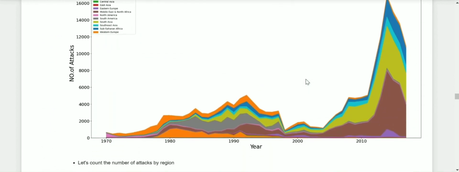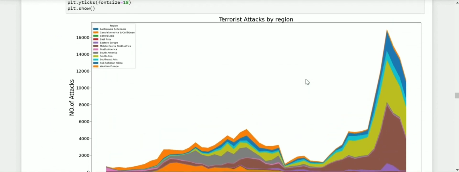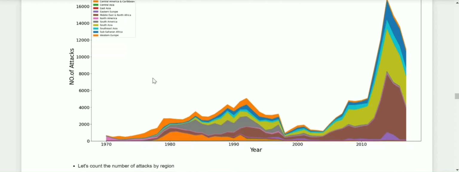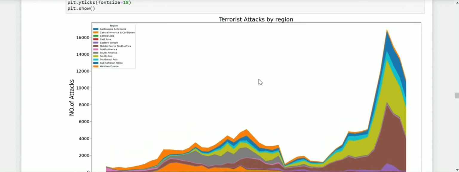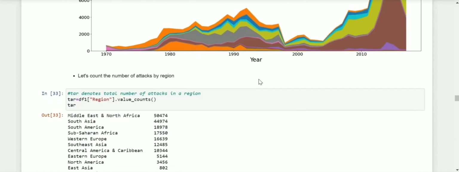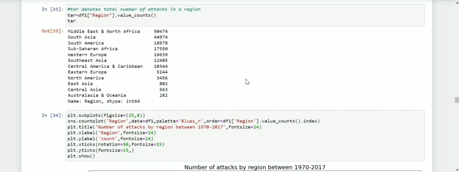And when we look at the terrorist attacks by region, that is, we have Australia and Oceania, Central America and Caribbean, Central Asia. So we have different regions given in the data set, out of which Middle East and North Africa, indicated in brown color, had the most number of attacks in the period of 1970 to 2017, with a total count of 50,474.